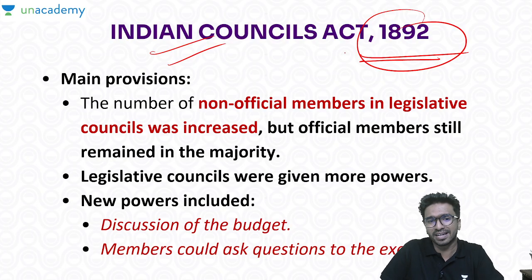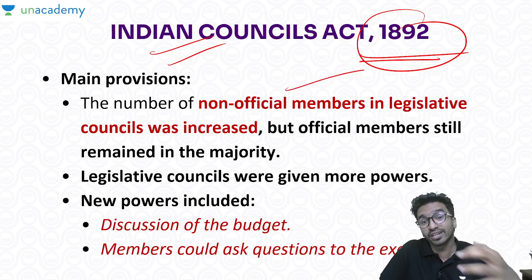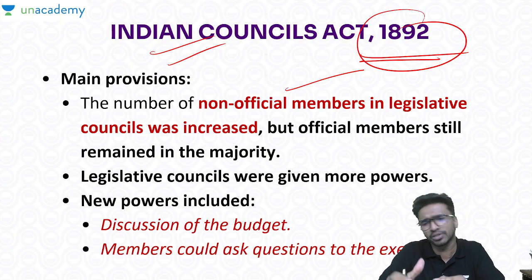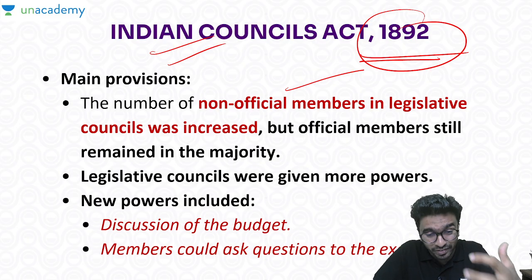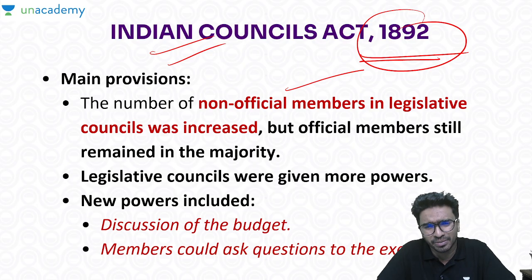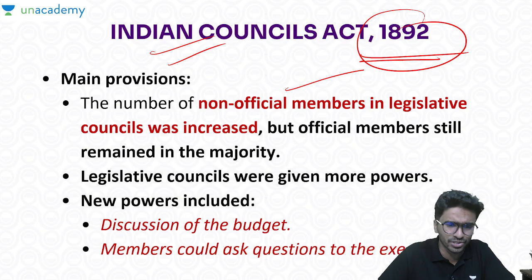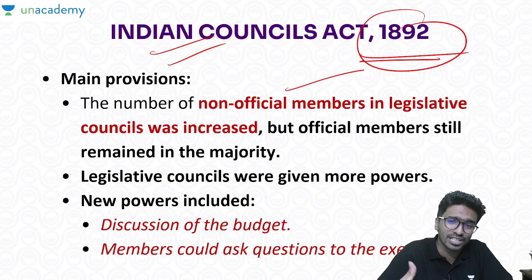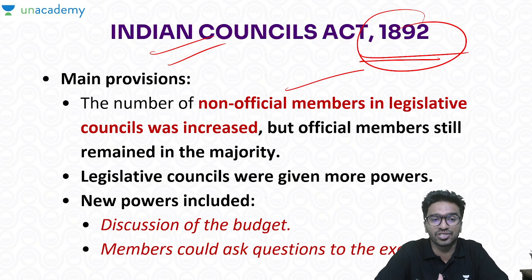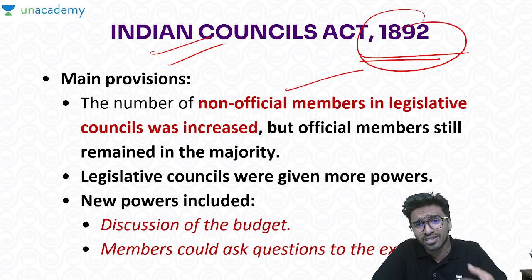Okay, so the major change was that the count of non-official members was increased, but still the majority was kept with the official members. Official members means those who are part of the British government. Apart from that, since the INC was demanding more powers and more demands were to be accepted, legislative councils were given more powers, and now they are slowly becoming democratic. They are slowly becoming accountable. Why? Yes, the INC and the press. Through the press, they were informing the people: this is not something you should suffer. You should talk, you should question.